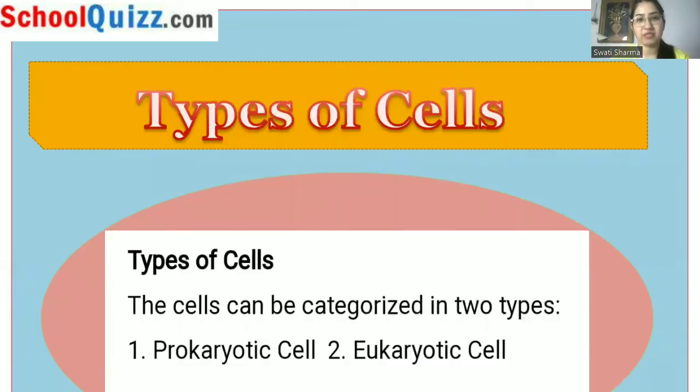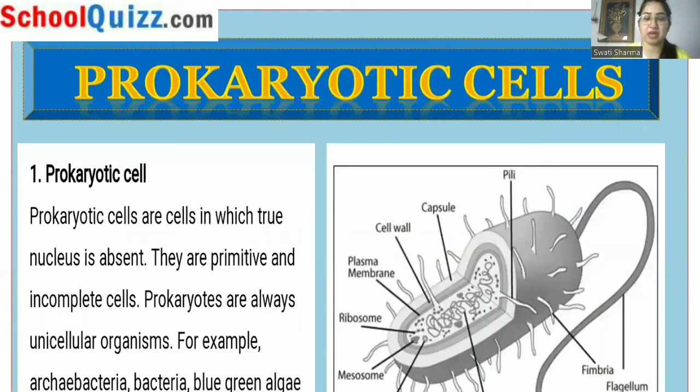From this video, the topic which we are going to start is types of cells. So the cells can be categorized into two categories, that is prokaryotic cell and eukaryotic cell. Now let's see what actually the prokaryotic cells are. Prokaryotic cells are the cells in which true nucleus is absent. So there will be no true nucleus in the case of prokaryotes.